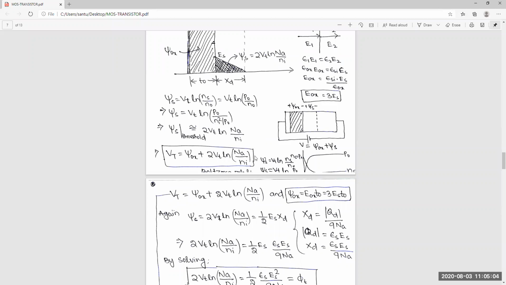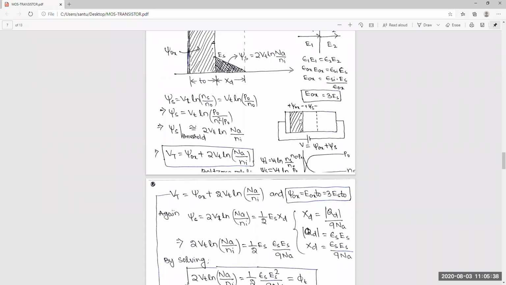So what is surface potential? When you give any supply voltage, it drops in these two regions: one is the oxide region, another is the surface depletion region. Initially, in the accumulation region there was no surface charge, so there was no depletion region, and almost all the voltage was across the oxide. Yes or no? V is equal to minus Q by Cox.